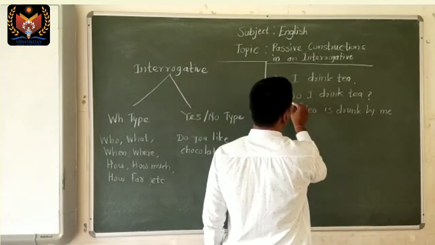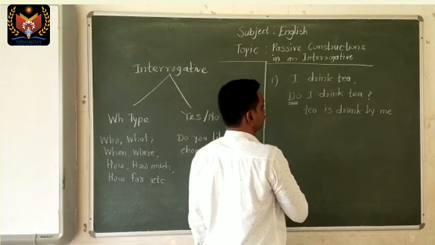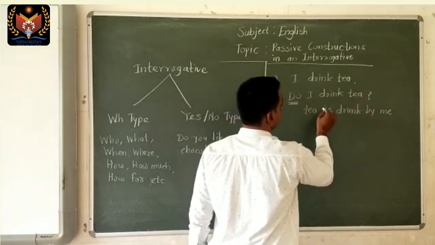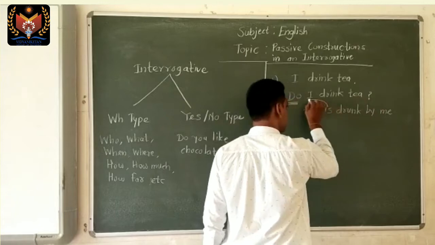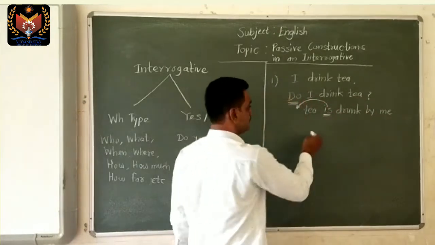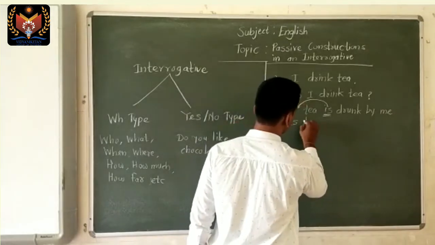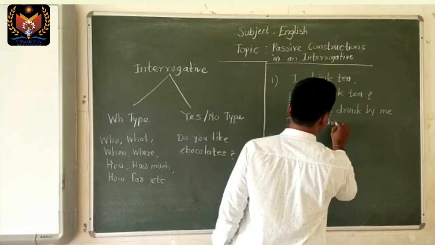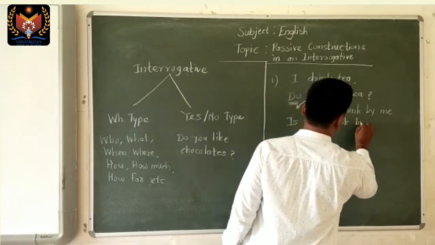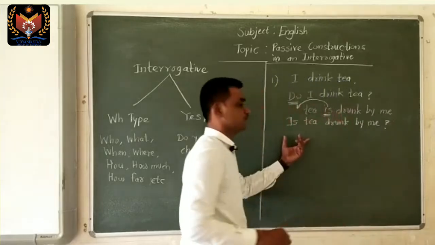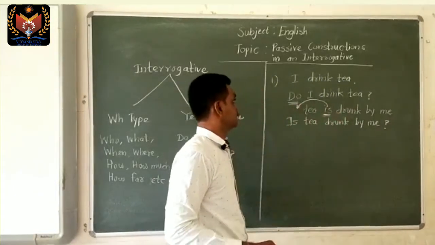Here, do shows a question in present tense, so we just replace its position. It will come at the beginning of the sentence. So, is tea drunk by me? And finally put the question mark, because this is a question, an interrogative type of sentence, isn't it?